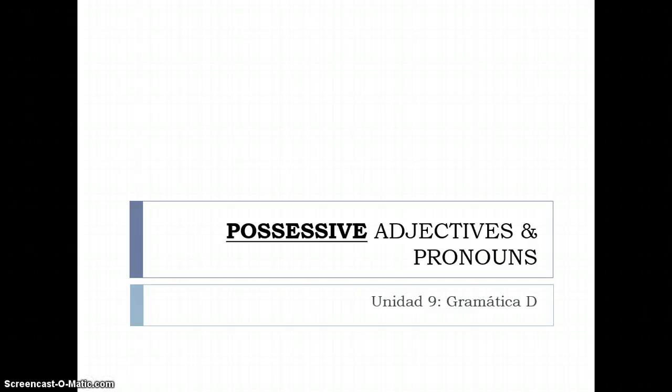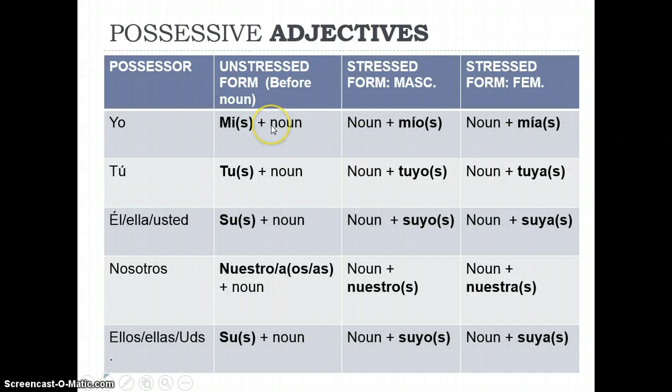The next topic in this unit is possessive adjectives and pronouns. Just like with demonstratives, we have possessive adjectives that will introduce nouns and possessive pronouns that will replace nouns. If you notice, we have three columns.